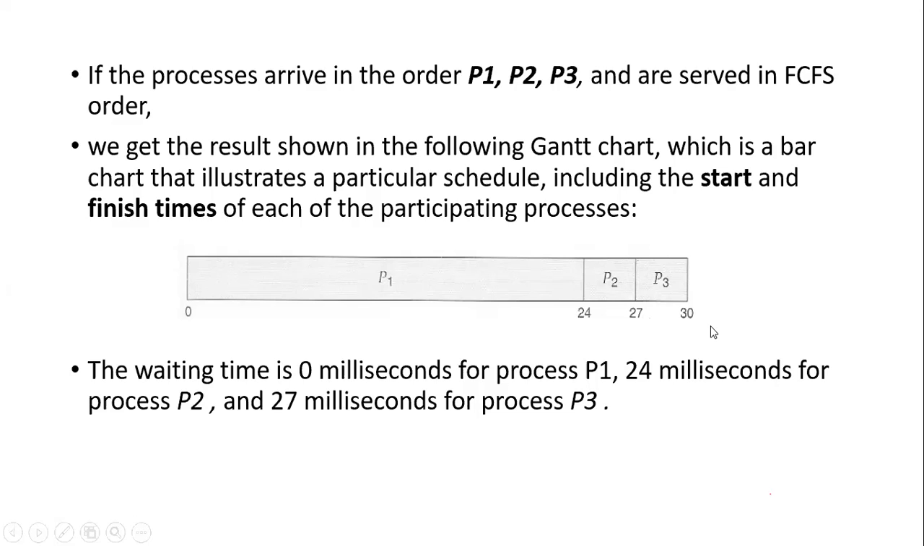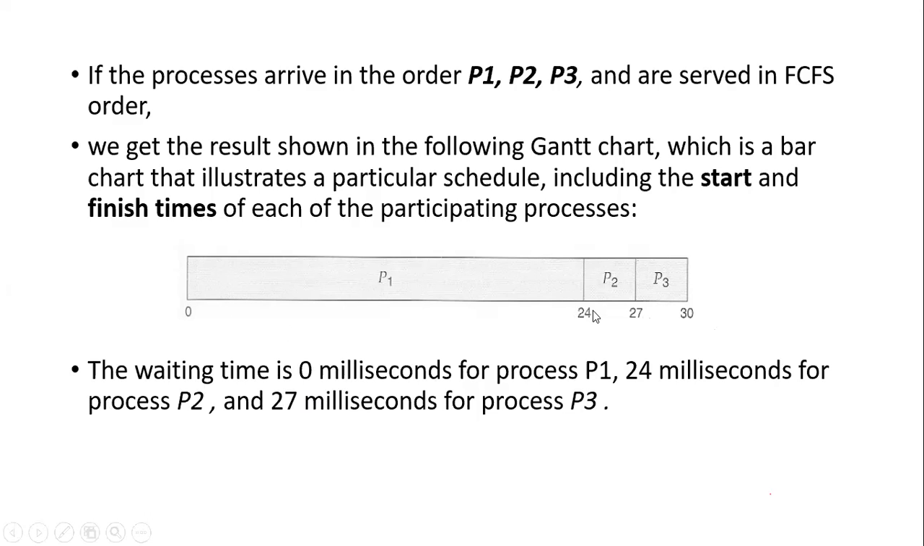Now, how can we calculate the waiting time? Your first process in the order is P1, so there is no need for P1 to wait. That's why the waiting time for process P1 will be 0 milliseconds. After that, process P1 requires the burst time of 24 milliseconds.